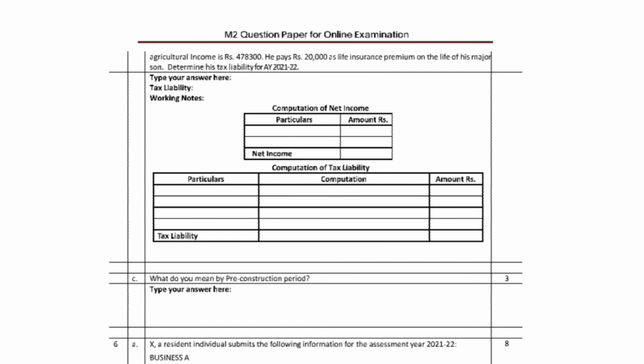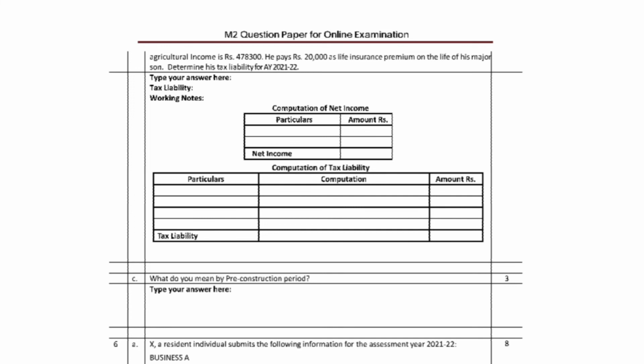So now we will add surcharge at 4%. That surcharge will be 9,786 plus 2,4650.